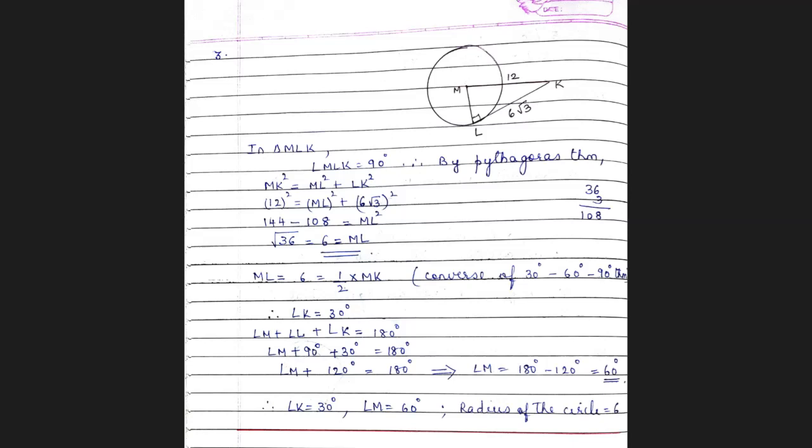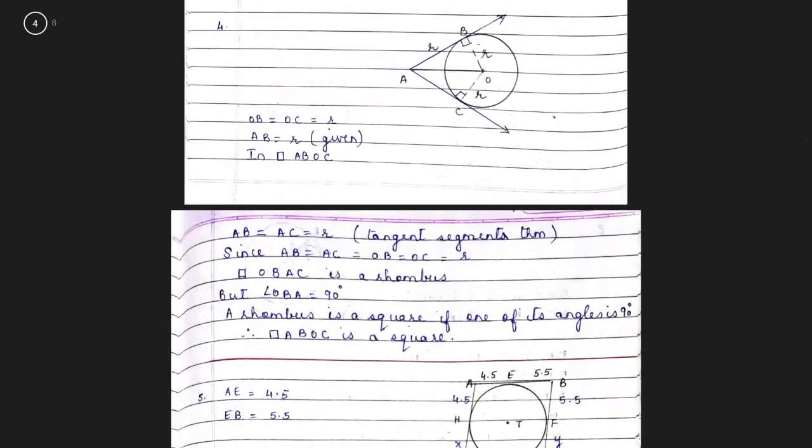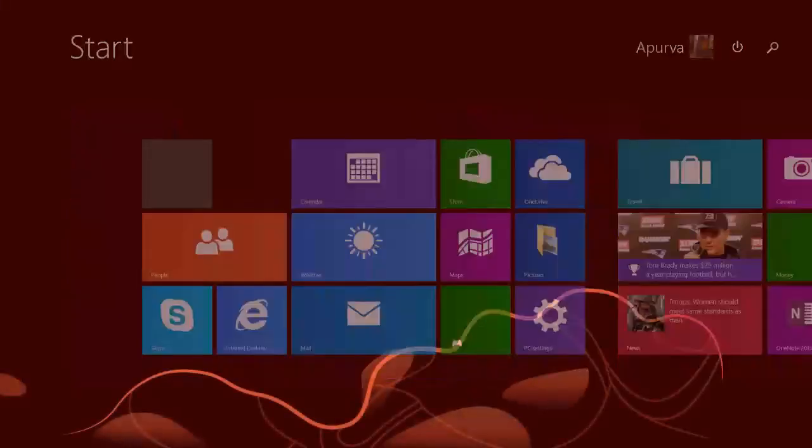Now you have angle MLK as 90. We know the sum of all angles of a triangle should be 180. Substituting these two values, 90 and 30, you get angle M as 60 degrees. Therefore, whatever they have asked, angle K is 30, angle M is 60 degrees, radius of the circle is 6. We have got those values, the answer is there. Okay children, we go to question number 4. Now what does the question say?